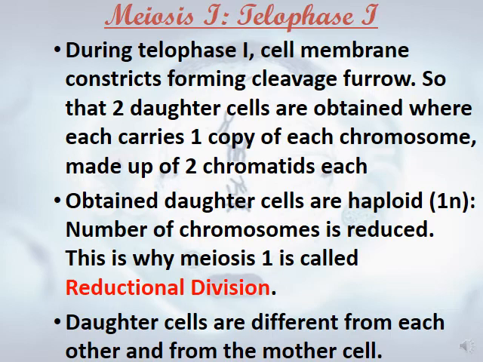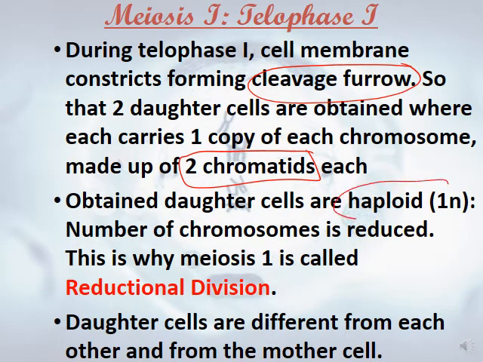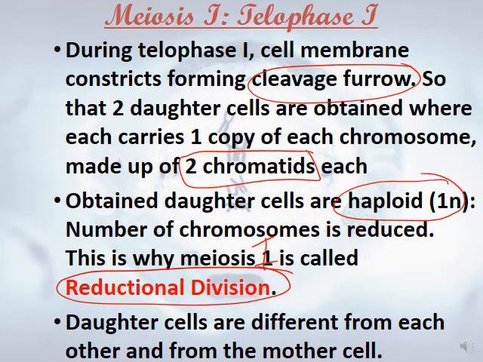During telophase I, the cell membrane constricts, forming a cleavage furrow. Two daughter cells are obtained, where each carries one copy of the chromosomes, each of two chromatids. The obtained daughter cells are haploid. The number of chromosomes is reduced here. That's why meiosis I is called reductional division, because the number of chromosomes is reduced.